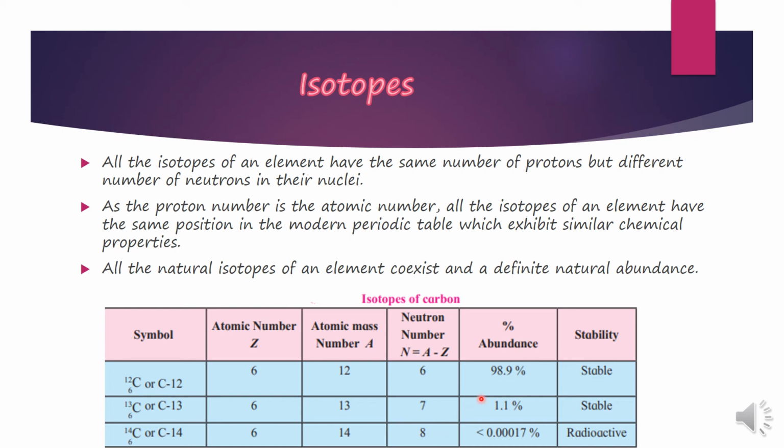The percentage abundance is 98.9%. I am talking about carbon 12 here. 1.1% is of carbon 13 and less than 0.00017% is the abundance of C14. Carbon 12 and carbon 13 are quite stable, but C14 is a radioactive isotope of carbon.